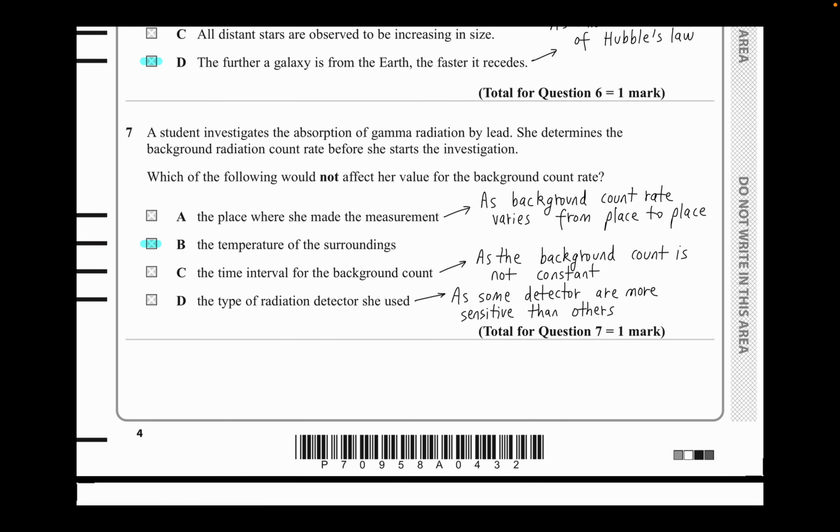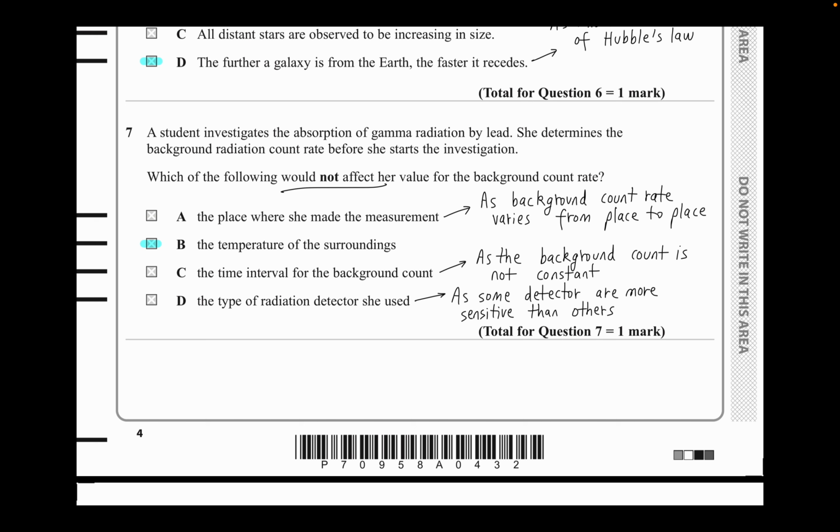Question number 7 is a student investigates the absorption of gamma radiation by lead. She determines the background radiation count rate before she starts the investigation. Now, which of the following would not affect her value for the background count rate? Okay, so now remember, read this question very carefully.